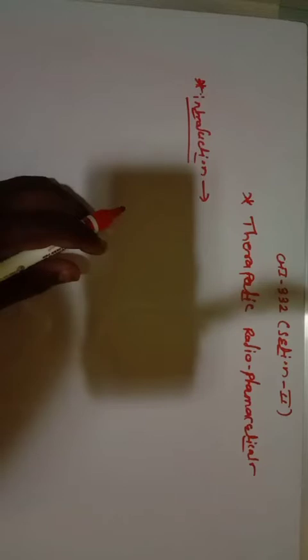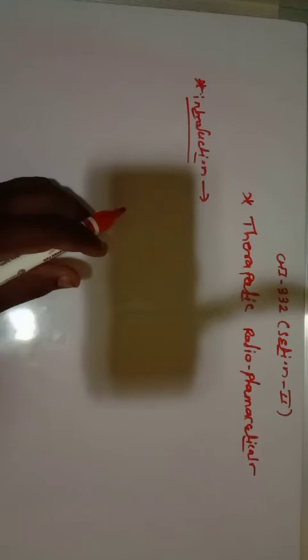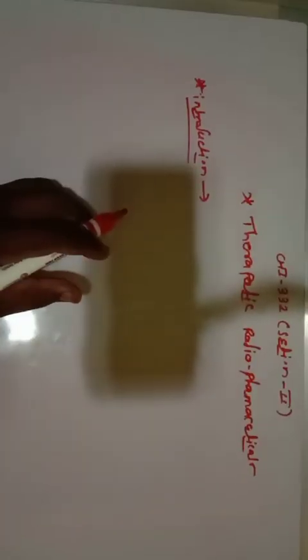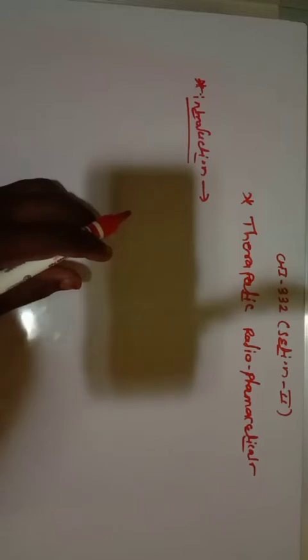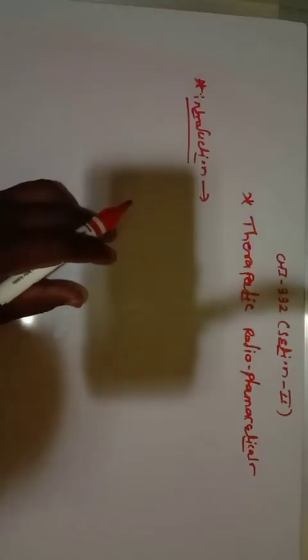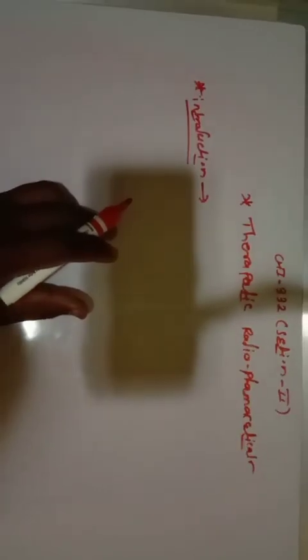In today's lecture, we will discuss the chapter on therapeutic radiopharmaceuticals from CHI 332, section 2. So, let us discuss some introductory part of therapeutic radiopharmaceuticals. What is meant by radioactive nuclei? We are interested in some basic concepts regarding radioactivity, radioactive nuclei, and different modes of decay. Then we will discuss which radionuclei are used in pharmaceuticals.